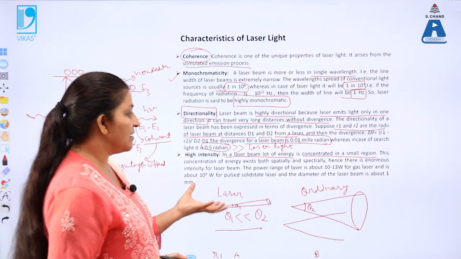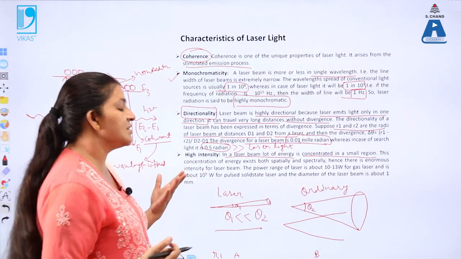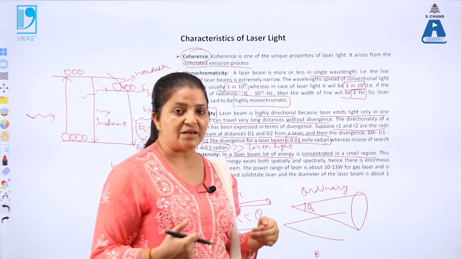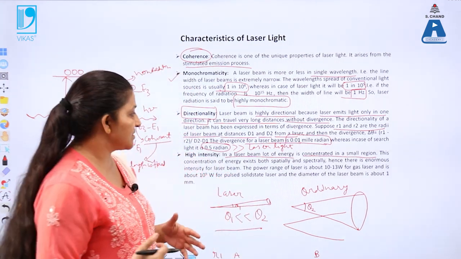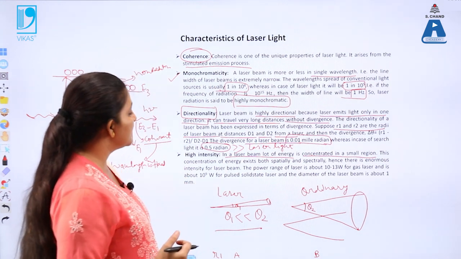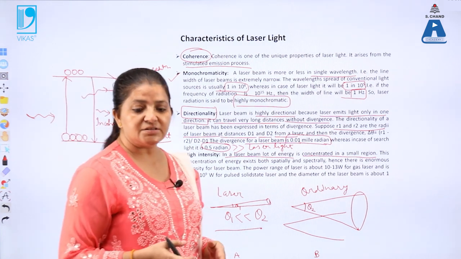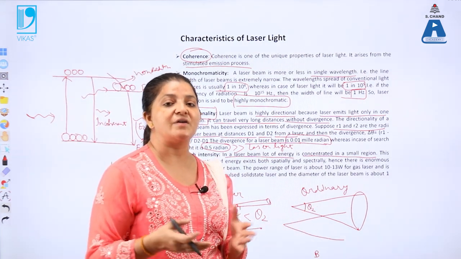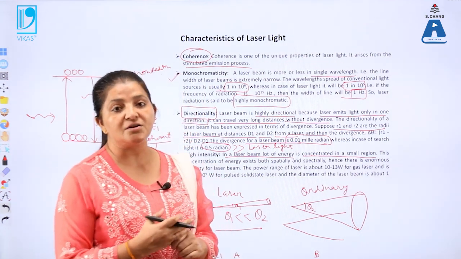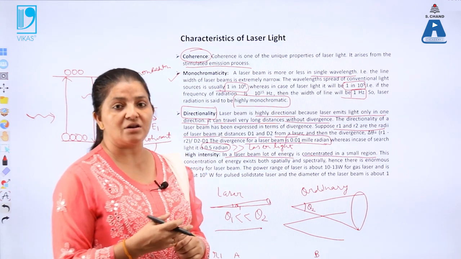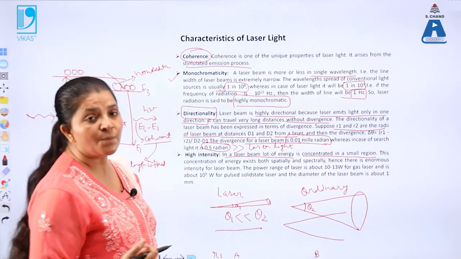So that means the energy per unit volume for the laser light is very large, or you can say the energy per unit area for the laser light is quite large because of the smaller radii of the laser light. So that's why its intensity is very large. While in the case of ordinary light, its angle of divergence or spreading is very large as compared to the laser light. So that's why energy per unit area for the ordinary light is quite small. So that's why the intensity of the laser light is very large.